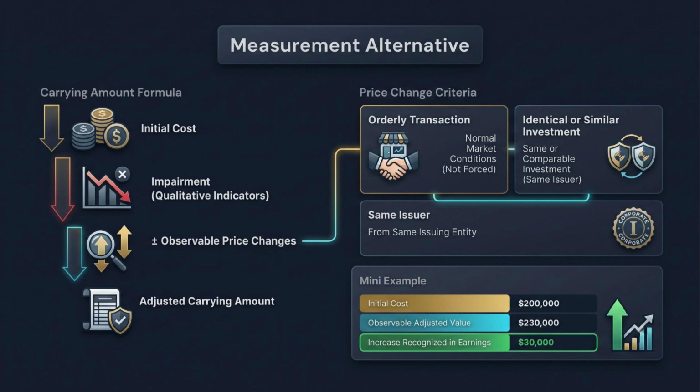The mini example on the slide is simple. Initial cost is $200,000. Observable adjusted value is $230,000. So the increase recognized in earnings is $30,000. Again, the change goes to earnings. The measurement alternative is not an OCI vacation package.